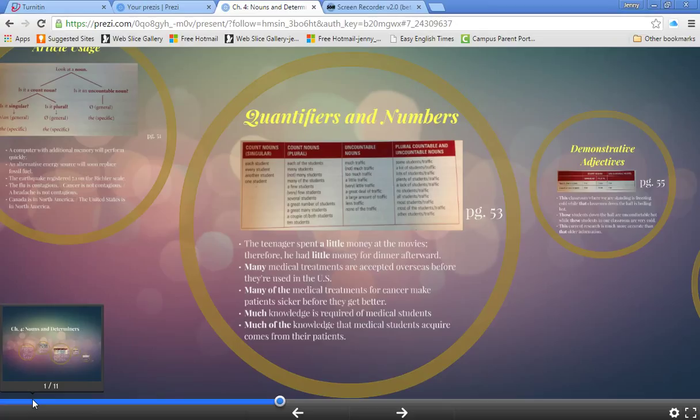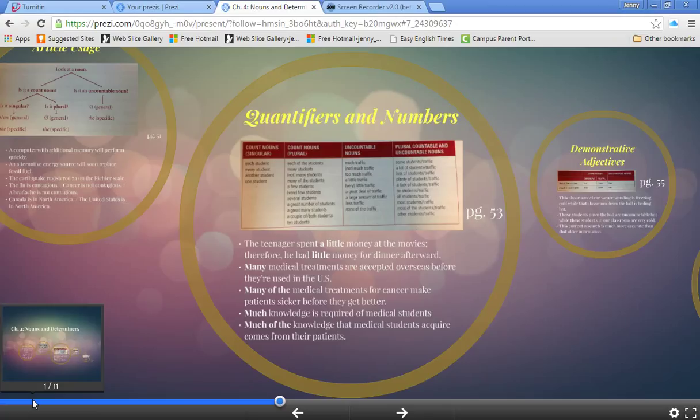So for uncountable nouns, much traffic, not many traffic. So many is used for plural count nouns. Much traffic, too much traffic, a little traffic, very little traffic, a great deal of traffic, a large amount of traffic, less traffic, none of the traffic.